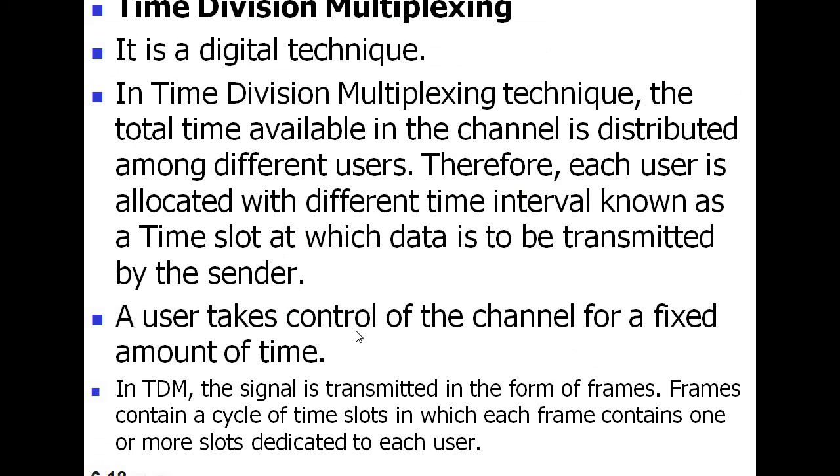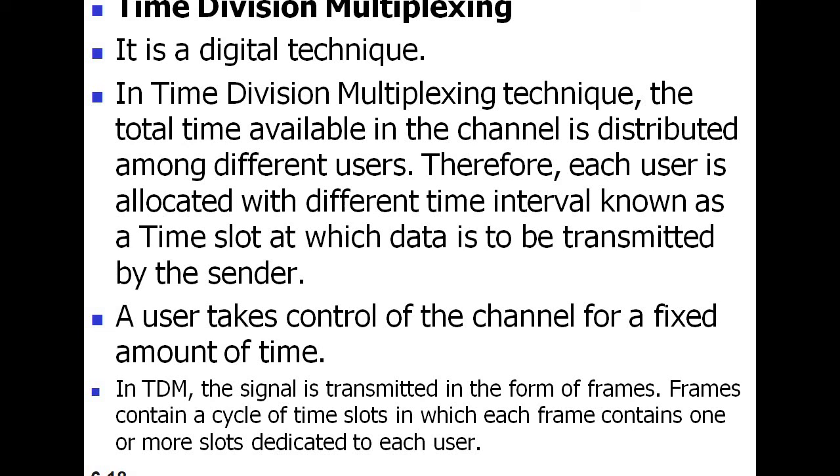The next point is that a user takes control of the channel for a fixed amount of time. That means whatever controlling is there will be taken by the user. Next point: in TDM, the signal is transmitted in the form of frames.